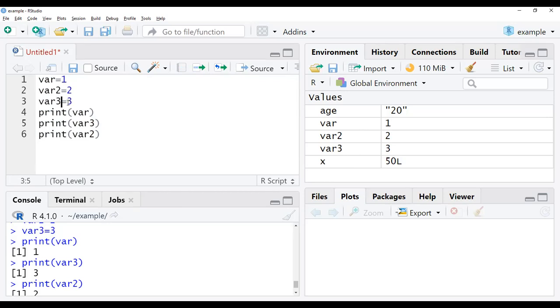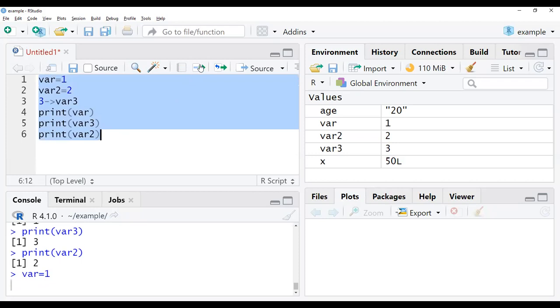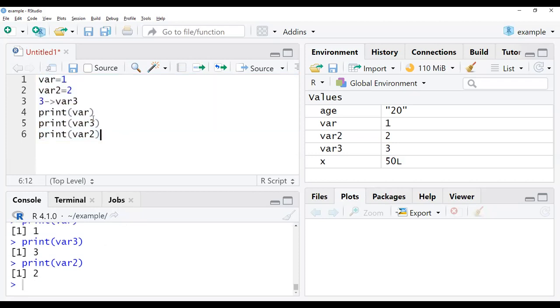It's not like that: first the value, then the right arrow, then the variable. If you give it like that, it will work. Is it working in this case? Yes. Okay, fine, thank you.